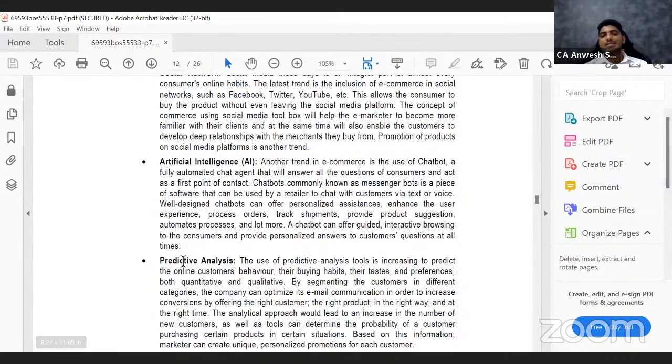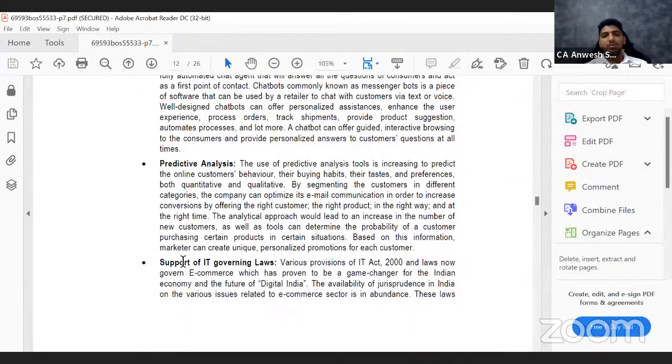Next, predictive analysis. That means you type something in Google, let us say something clothing related. Then Google will flood you with clothing advertisements. Let us say you wanted to buy a book. You just type which is the best book for this subject. Then Google will understand that you want to buy a book. It will flood you with advertisements, and those advertisements will drive you to purchase the product.